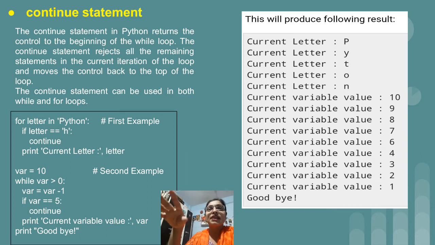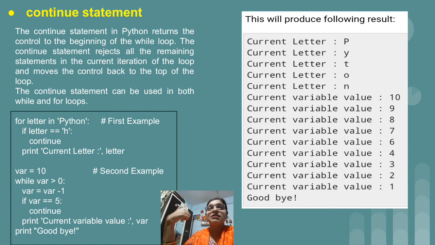So now, as we have seen, we have var equal to 10, 10 greater than 0, then var equal to 10 minus 1, that is 9. If var equal to 5, so 9 equal to 5, the condition is false. So the current variable value, that is 9, will be printed. Here there is actually a problem in the output. 10 will not be displayed, because now, as we have seen in the execution, the statement sequence is changed.